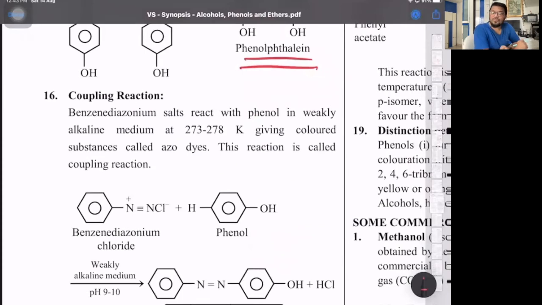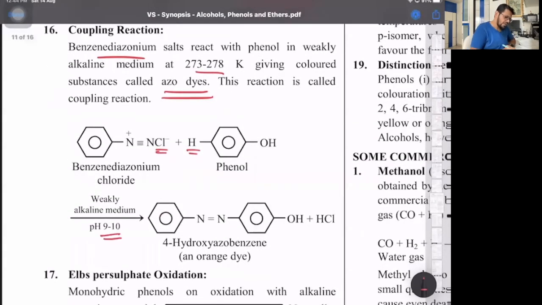Coupling reaction. Couple. Two coming together to form a higher one. Diazonium salts. We know diazonium salts, aromatic amine plus HNO2, 0 to 5. Then it forms dyes called azo dyes. Azo, it's a French word. Azo means nitrogen, 2 atoms of nitrogen together. So look at that. Diazonium salt, when you react with phenol, H and Cl are removed in an alkaline medium, and it forms this compound 4-hydroxy azobenzene.